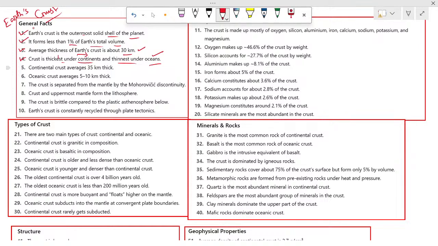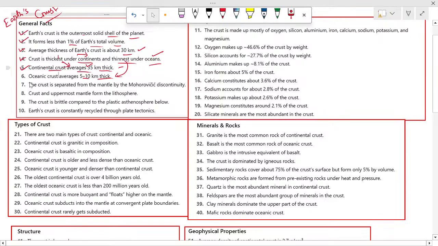Fifth, continental crust averages 35 km thick. Sixth, oceanic crust averages 5 to 10 km thick. So this is the thinnest and this is the thickest.